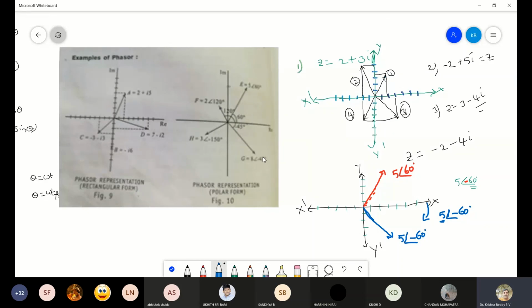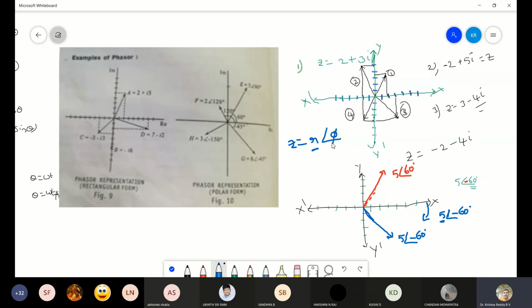Whatever if I write, like some z equal to r into angle phi, r represents the magnitude of the phasor or length of the phasor, whereas phi represents the initial phase.